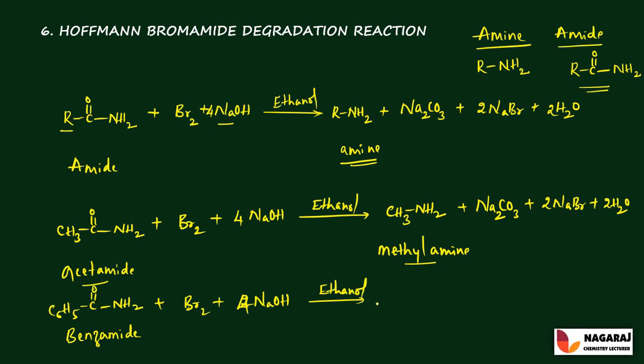So it gives the product C6H5 NH2, which is called aniline. The byproducts are Na2CO3, sodium carbonate, and 2 moles of NaBr plus 2 moles of H2O. So when we take alkyl groups, it gives alkyl amines. If we take aryl groups, the obtained amine is an aromatic amine, called aniline.